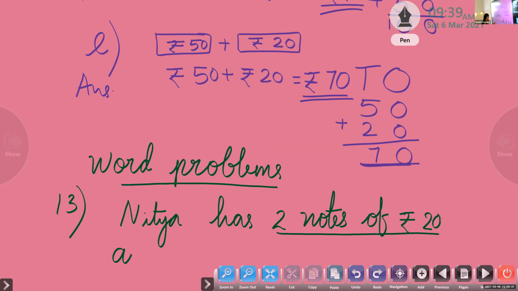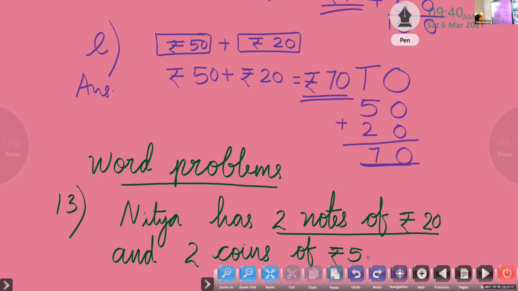And not only notes, she is also having some coins. Nitya has 2 notes of rupees 20 and 2 coins of rupees 5. So Nitya has both notes and coins.